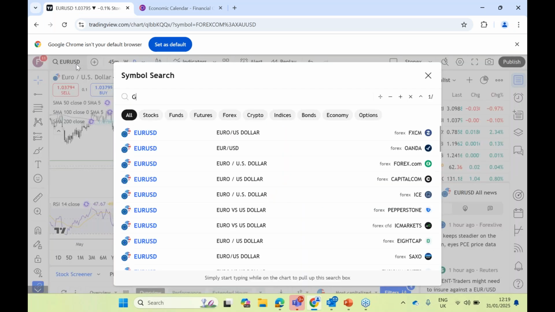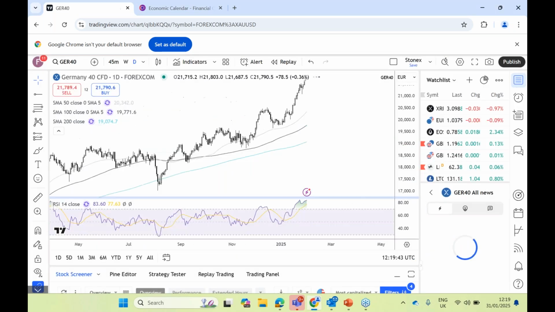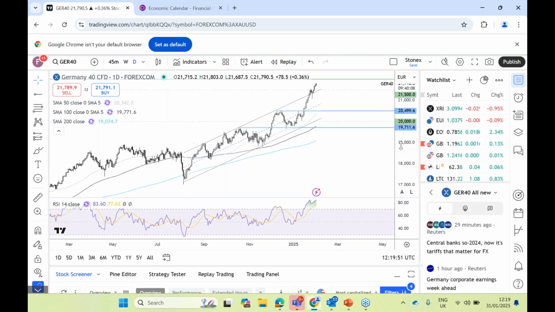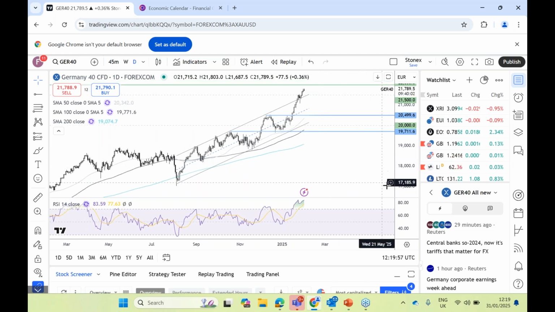What's interesting when we talk about what's going on in Europe is if we then have a look at what's going on in the DAX, because whilst we've got the euro looking weak, we've got the DAX trading firmly at record highs.